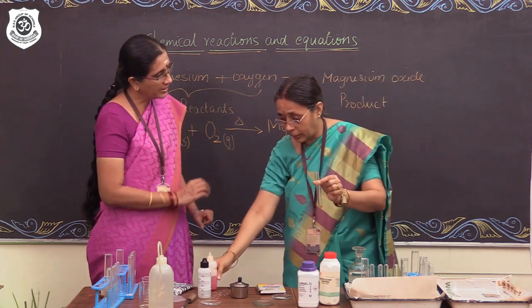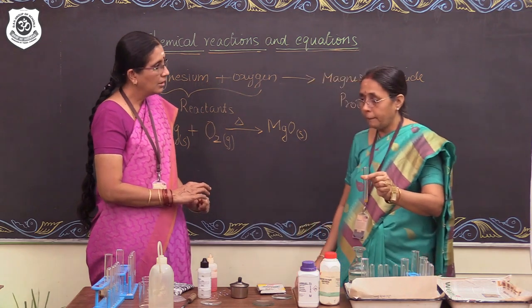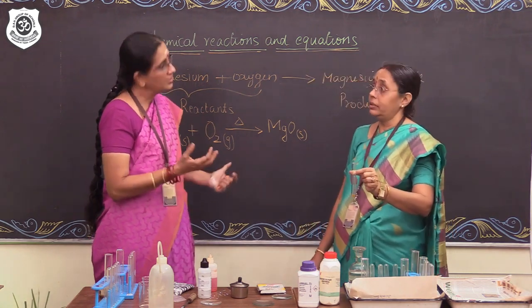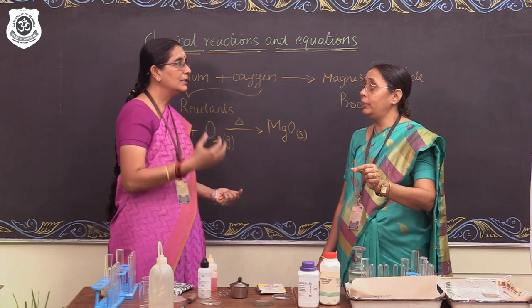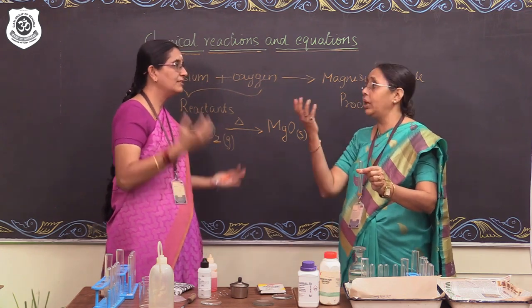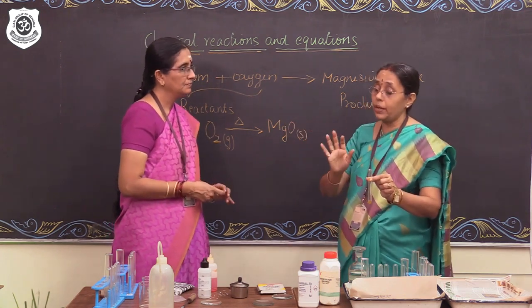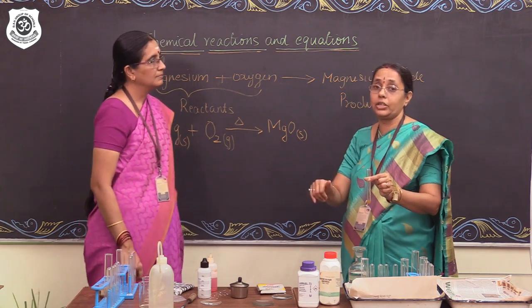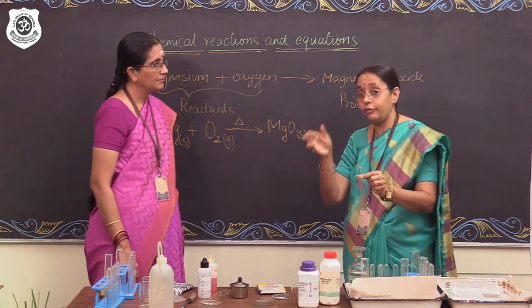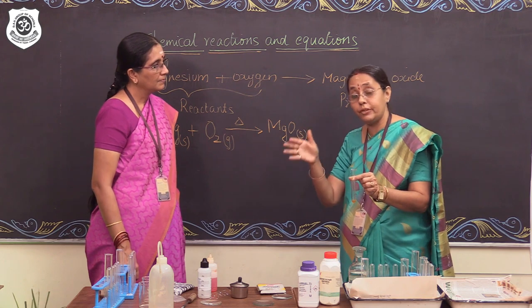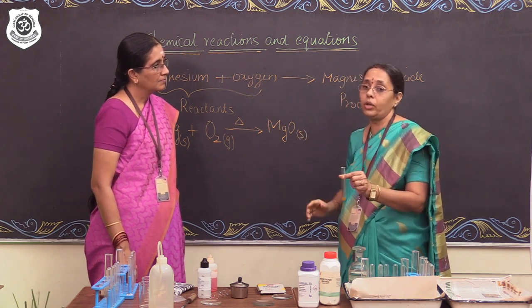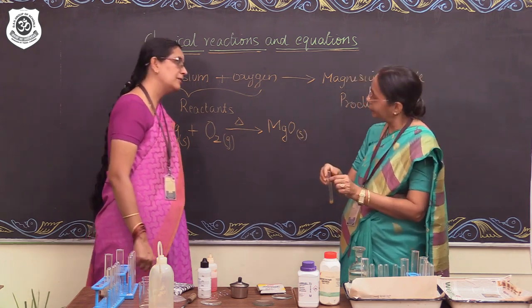Ma'am, there are some metal oxides which are not basic oxides. Correct. There are some. Probably like aluminum oxide, zinc oxide, which we will learn a little later. Most of the metallic oxides are basic in nature. However, there are a few metallic oxides which are amphoteric in nature. We will learn about amphoteric oxides a little later. Yes, we'll do that, ma'am.